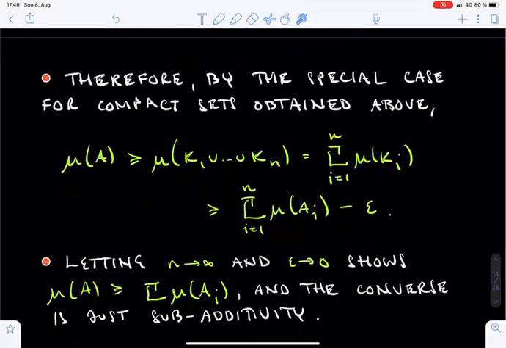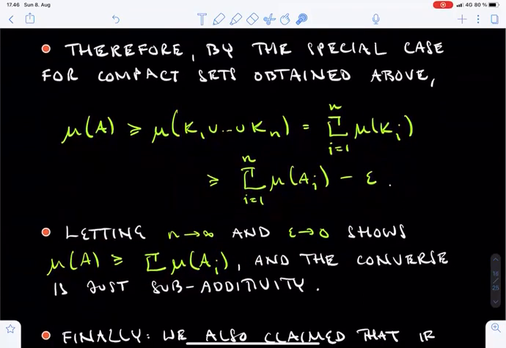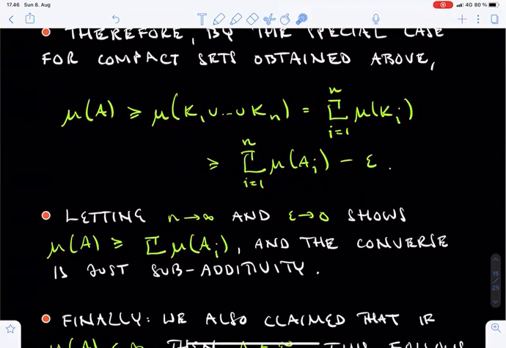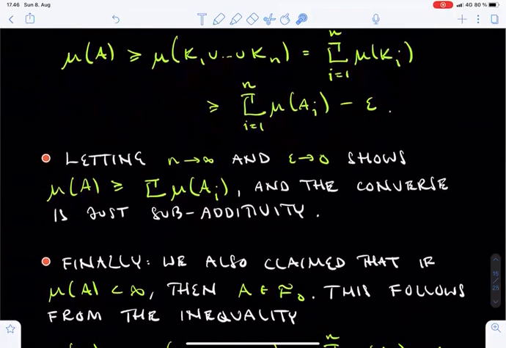With this inequality in hand, we may first let n tend to infinity and then epsilon tend to 0 to see that the mu measure of A is no smaller than the sum of the mu measures of the sets Ai. The converse inequality follows once more by subadditivity and doesn't need the assumption that the sets Ai are elements of F0.